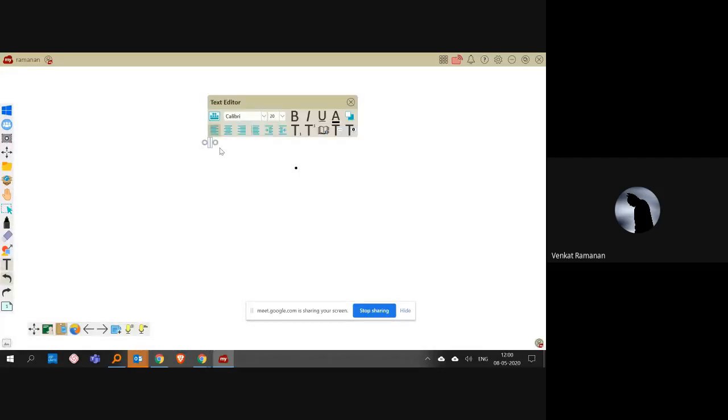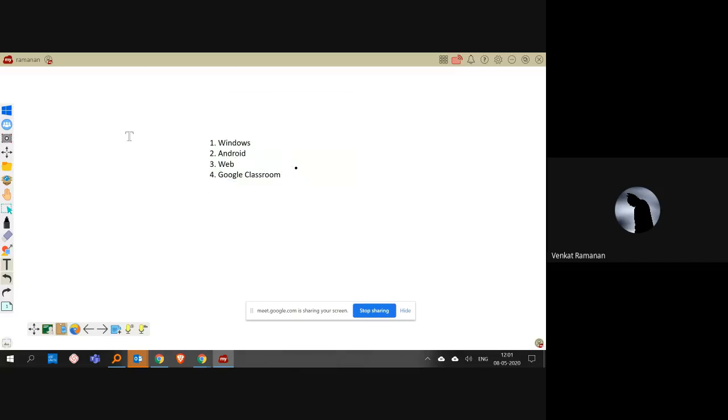For example, with Book My Show, you can either go on the Chrome browser and book the tickets, or use your Android app to do the same function. Similarly, we don't want to restrict teachers to only one platform. So we have the same software, MyViewBoard, on 4 different platforms. The first is Windows, the second is Android, the third is the web version, and the fourth is Google Classroom.